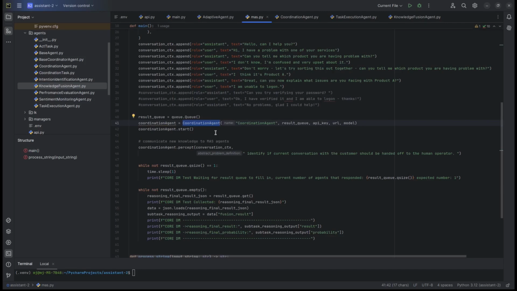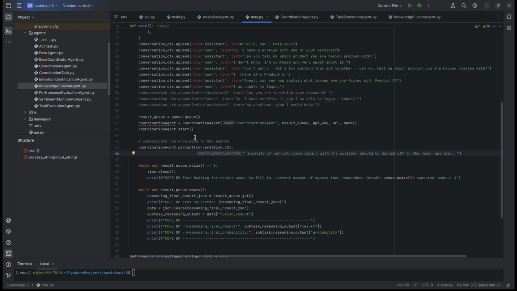But we start with the coordination agent, and that agent is responsible for intercepting the task it has to reason over. So here it is: identify if the current conversation with the customer should be handed off to the human operator. That's what that agent has to figure out.